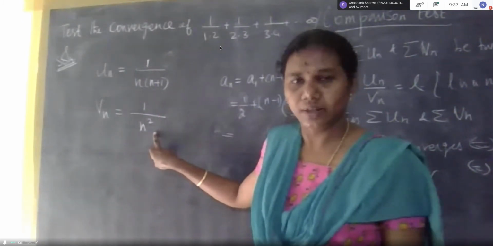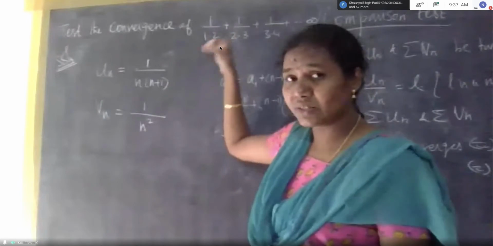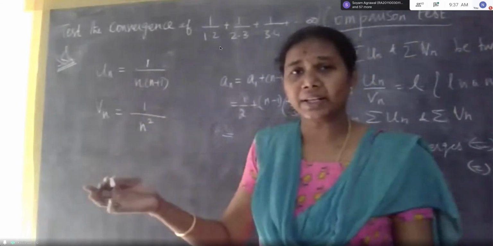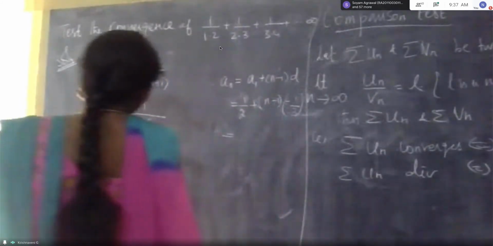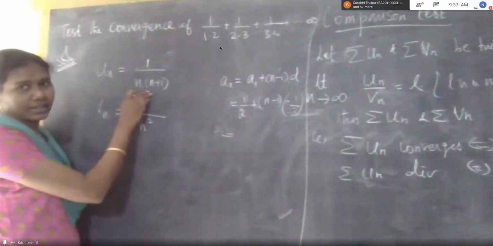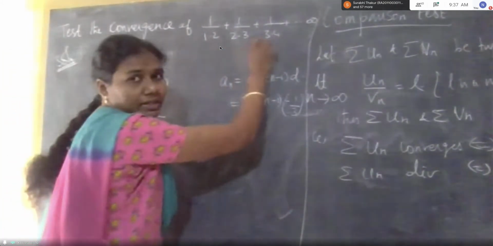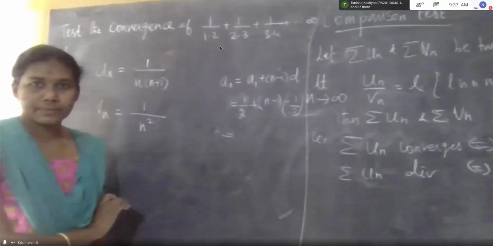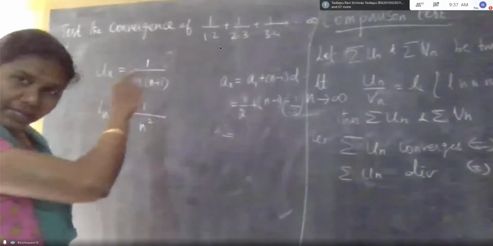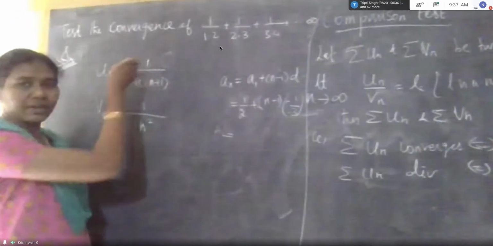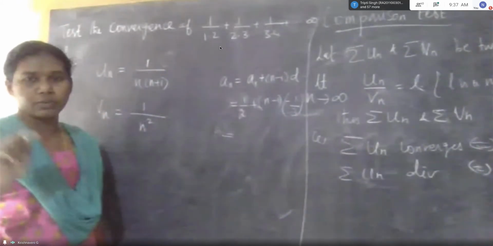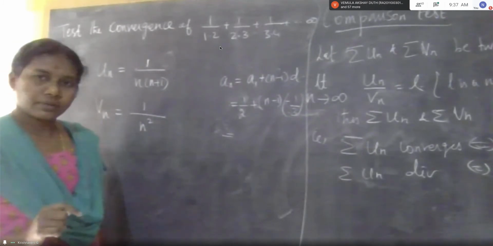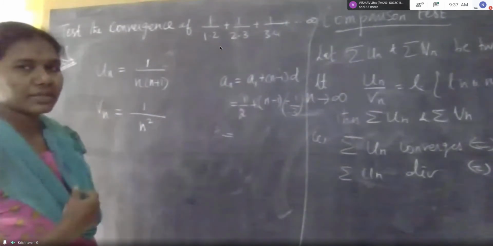Ma'am, we wrote Un using the sequence, na? Using the given series, we have to write Un. Sometimes directly they can give Un, like an equal to this, and sometimes they can give a series like this. And for Vn in the numerator, we also have to take the maximum power, na? In this problem we have only 1, that's why we have taken only 1. Ma'am, in the next question, can you take an example where there will be a numerator? Different numbers, I will explain.